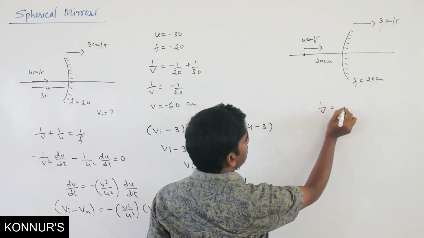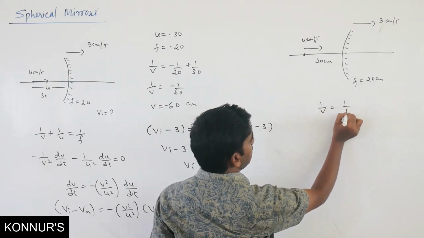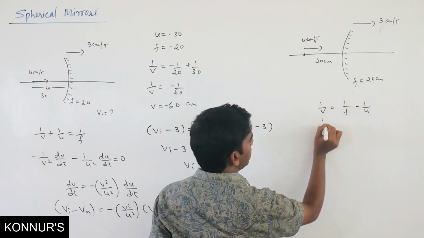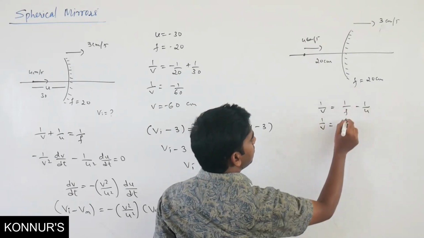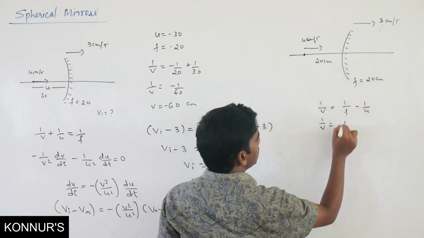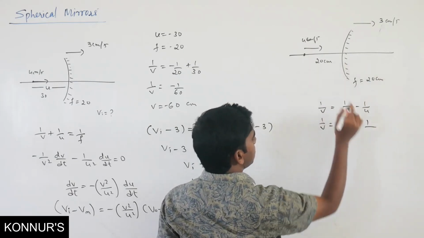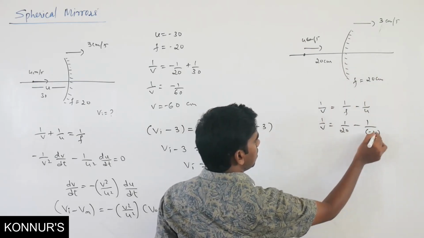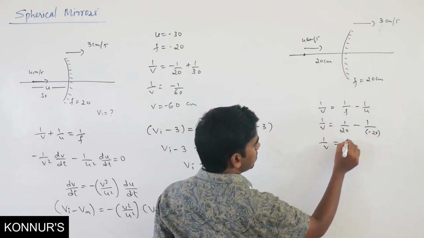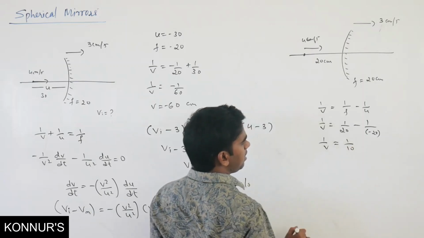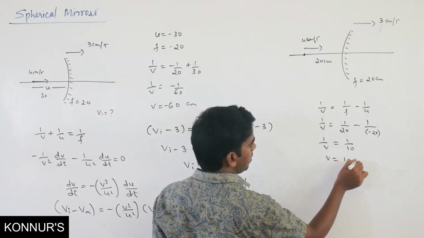So 1 by v equals 1 by f minus 1 by u. So 1 by v equals 1 by f. Here f is positive, so 1 by 20, minus u is minus 20. So what we will get? We will get 1 by v equals, say, 1 by 10. So v equals 10 centimeter.